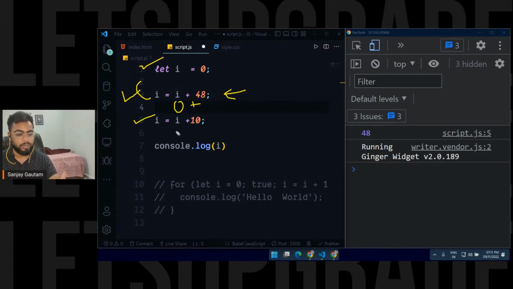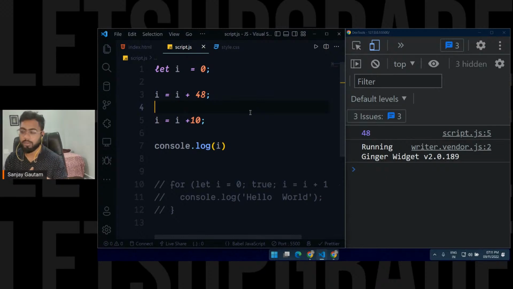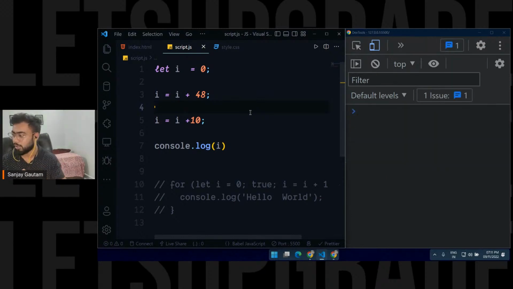At the next line, i equals i plus 10. So what is the previous value of i? It's 48 plus 10, which equals 58. So now the value of i is 58. And if I save it, you can see in the console, we are just going to get 58.